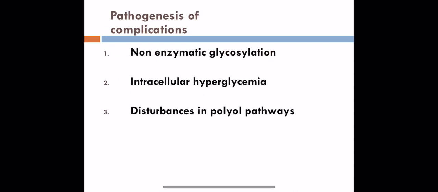The main pathogenesis of these complications can be discussed under three headings: non-enzymatic glycation, intracellular hyperglycemia, and disturbances in polyol pathways. Non-enzymatic glycosylation is basically glucose and protein binding, the non-enzymatic bindings, leading to advanced glycation end products, called AGE.